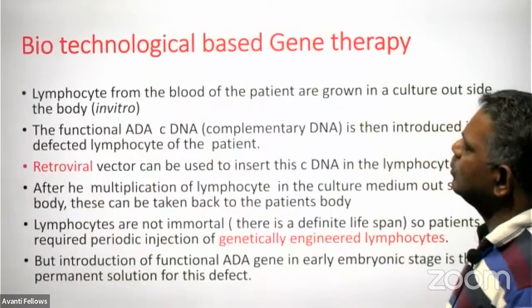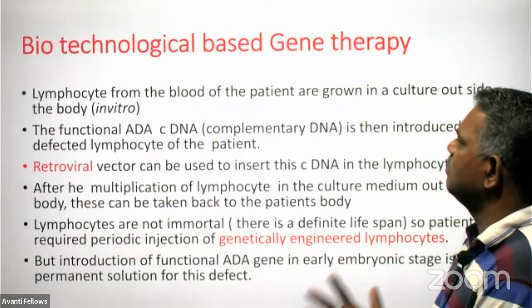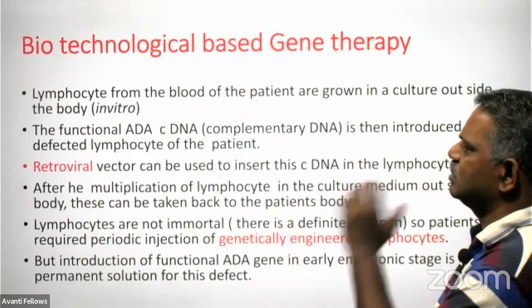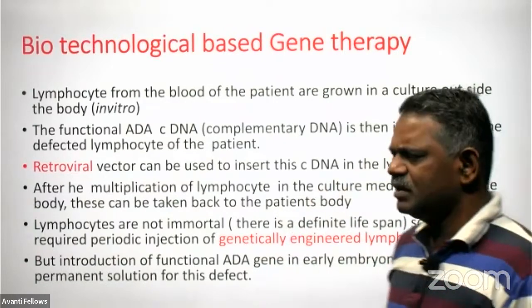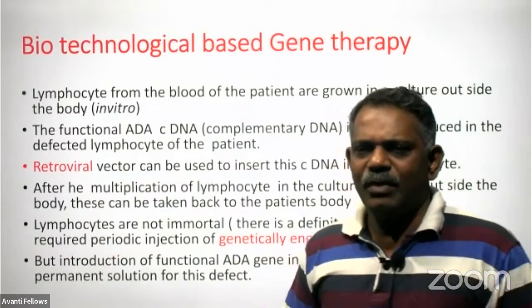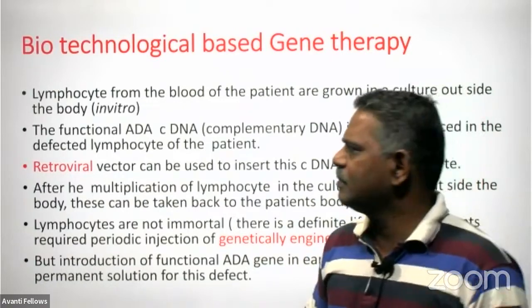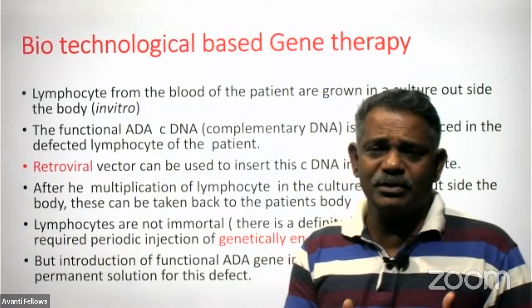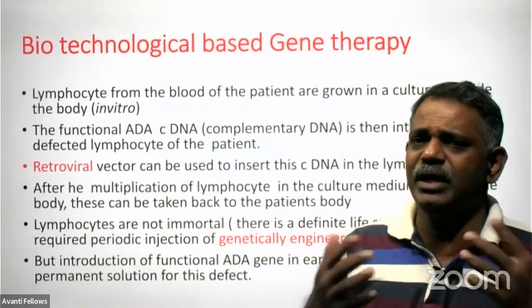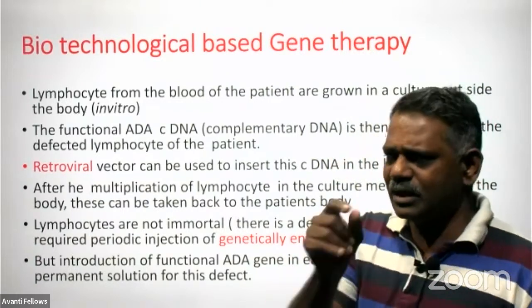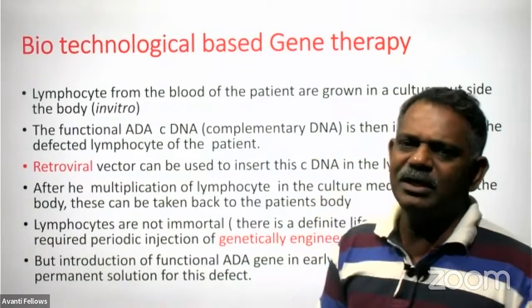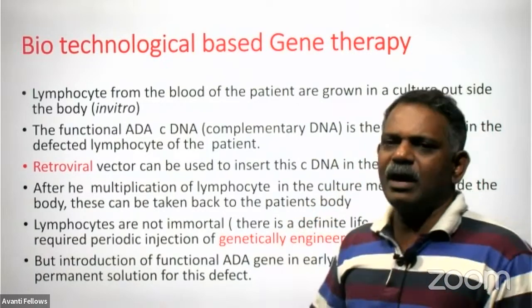So let us see how to do this biotechnologically based gene therapy for such patients. It is a simple process. We collect the T lymphocytes from the patient, because they are not producing the adenosine deaminase enzyme, as they have the defective ADA gene; we have to take them out.